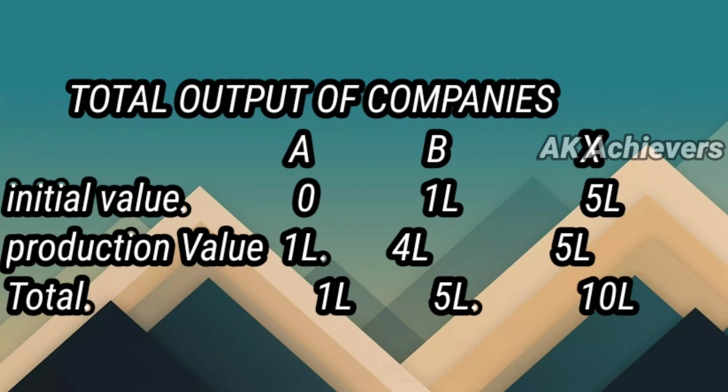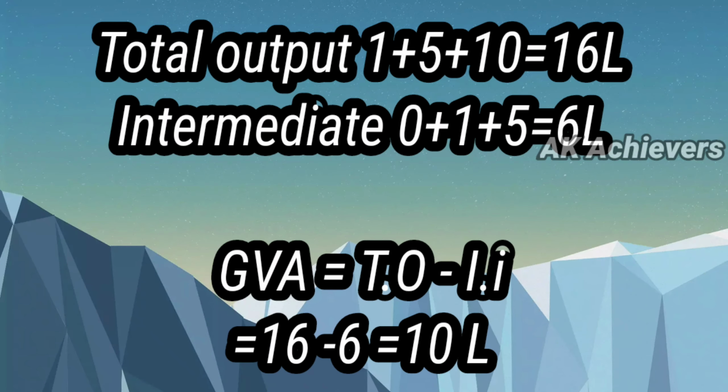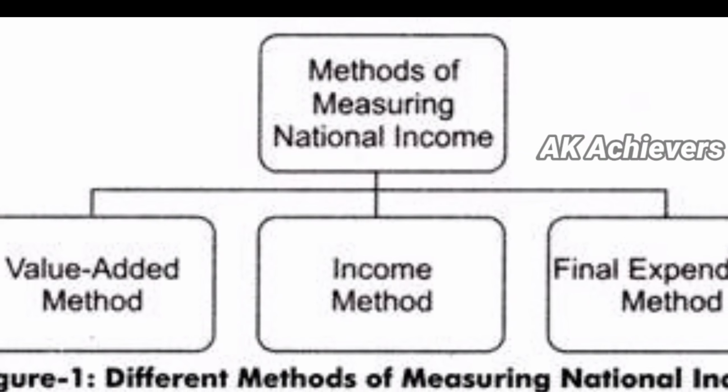Total output of the 3 companies, that is A, B and X, is equal to 16 lakhs, and intermediate consumption is 1 plus 5, that is 6 lakhs. Output 16 minus intermediate 6 is equal to 10 lakhs, and 10 lakhs is the gross value added GDP. These are the 3 methods to calculate GDP.